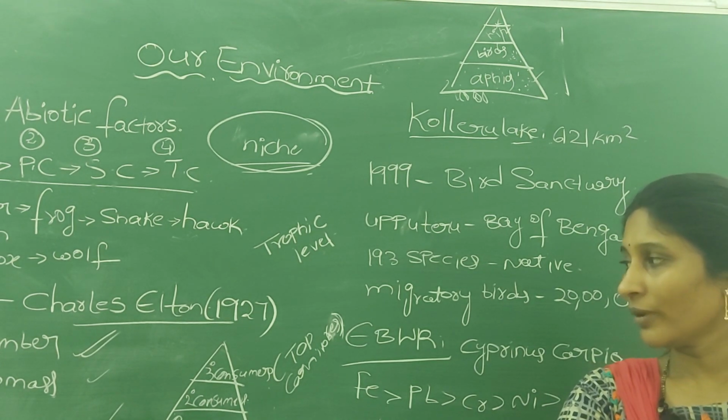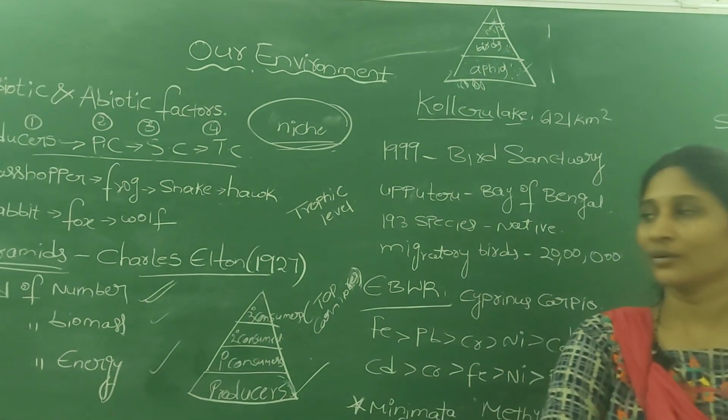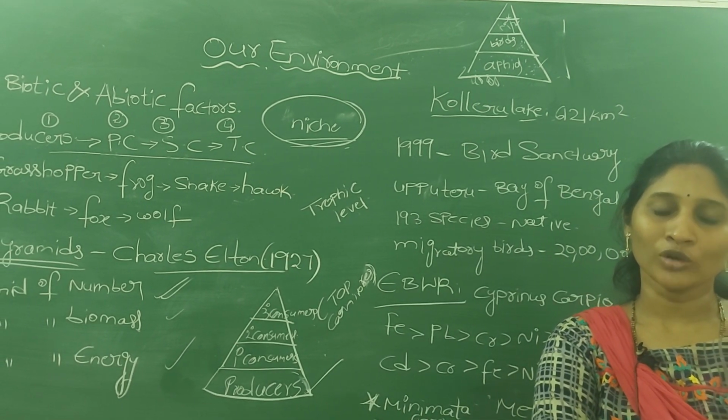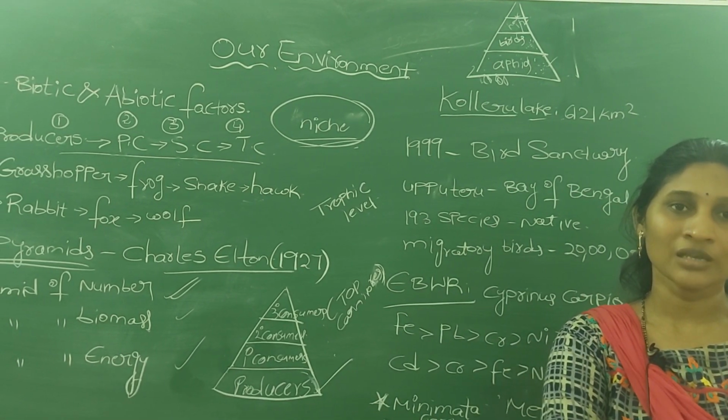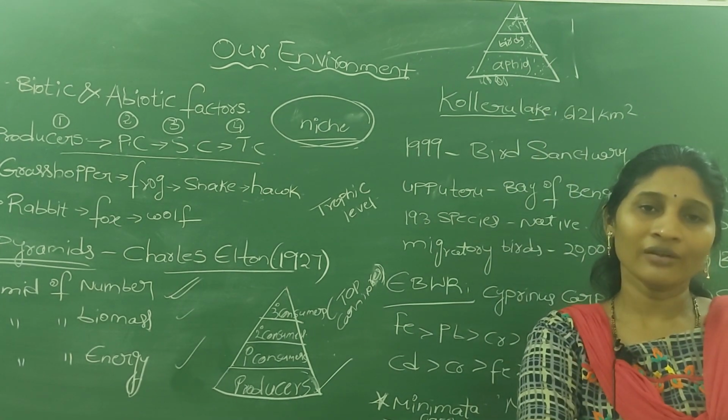In the terrestrial ecosystem, that is the land ecosystem, the amount of biomass decreases from one level to another level. Why?